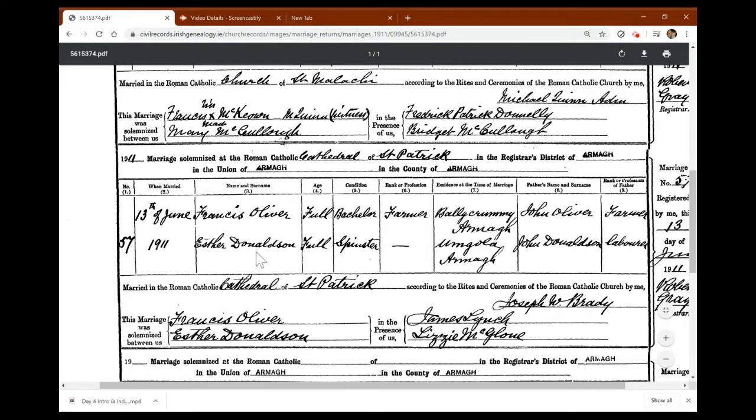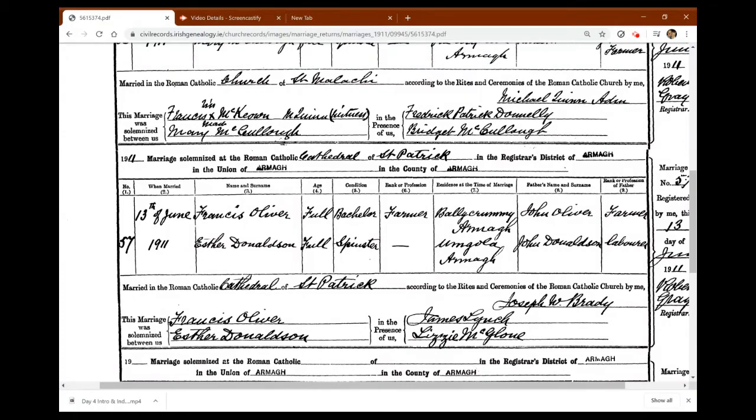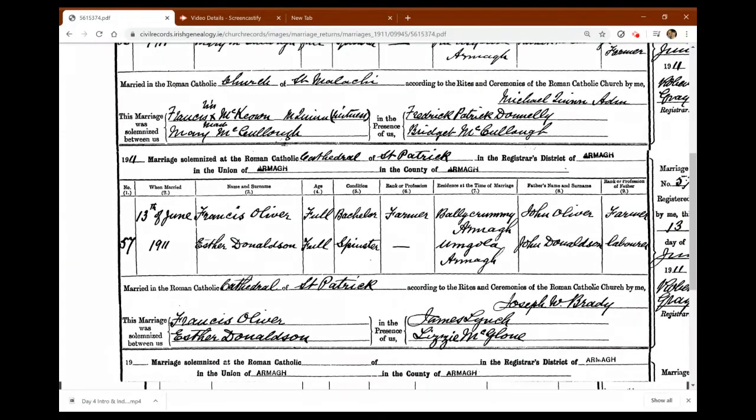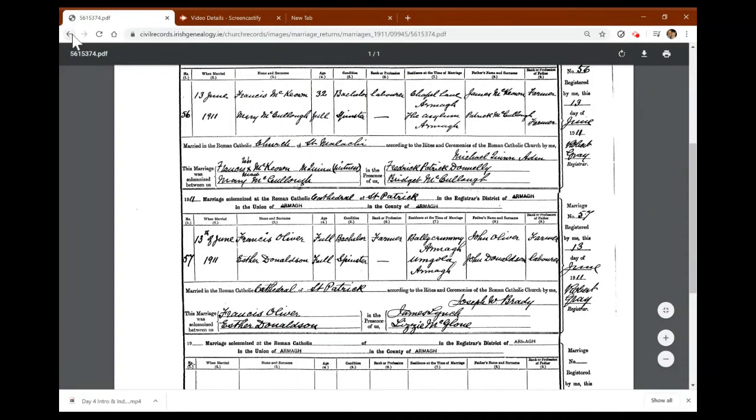So what we could do as well then is see if we could find either of these birth certificates. So we know they were married in 1911, so it would give us a rough idea that they were probably around 30 when they married. So we'd be looking maybe at the 1880s for birth certificates for that. So let's go back out and see what we can find.